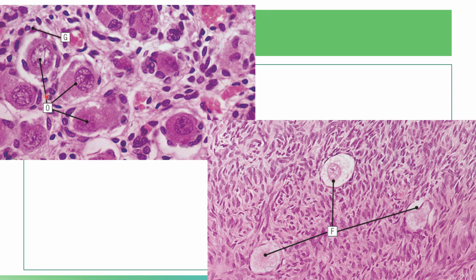It is packed with primordial follicles, and each of these comprises a large primary oocyte with a single layer of flat granulosa cells, or your follicular cells.